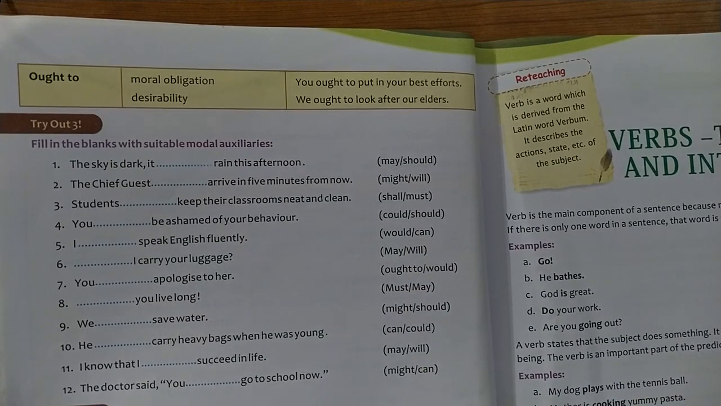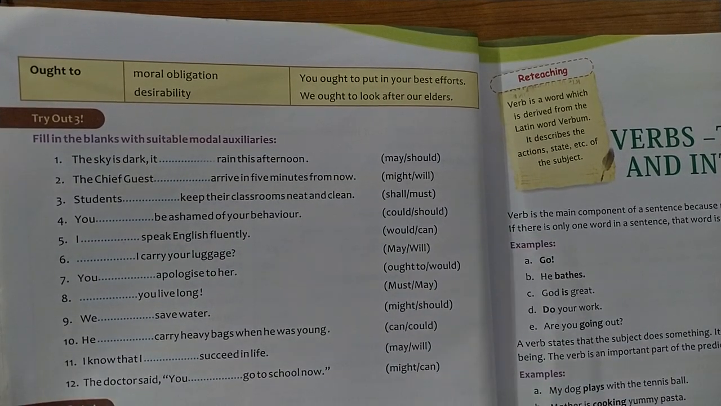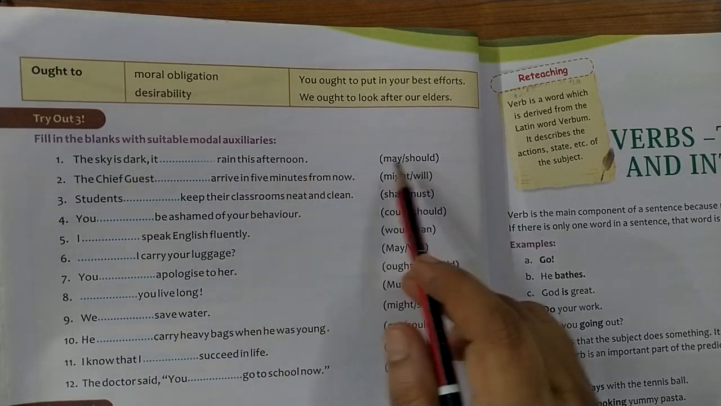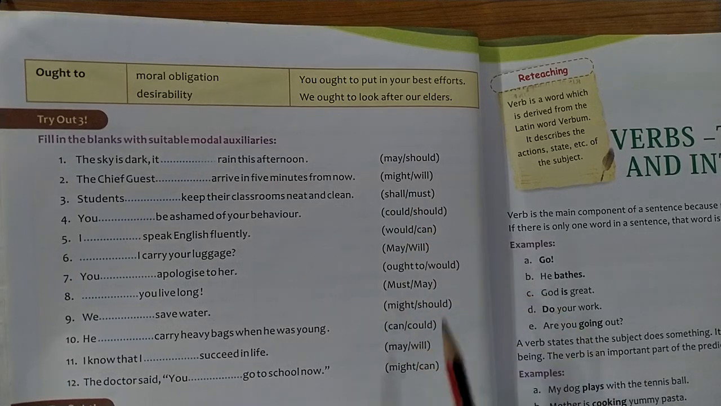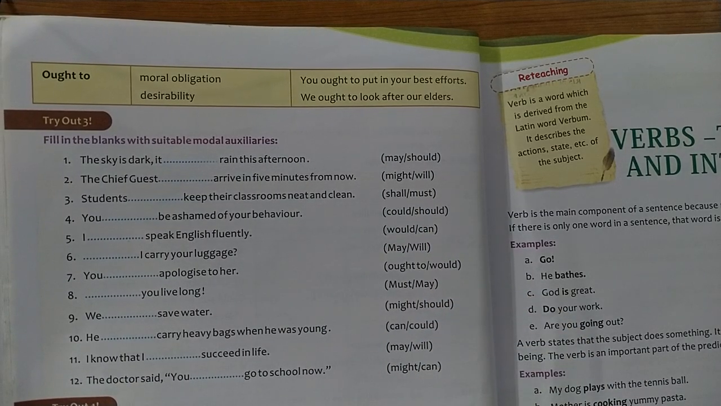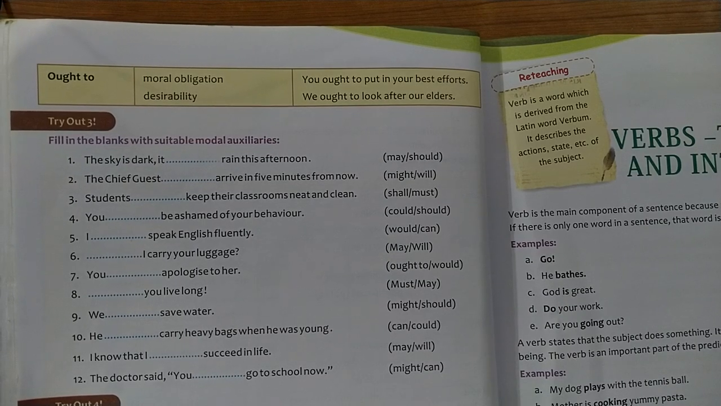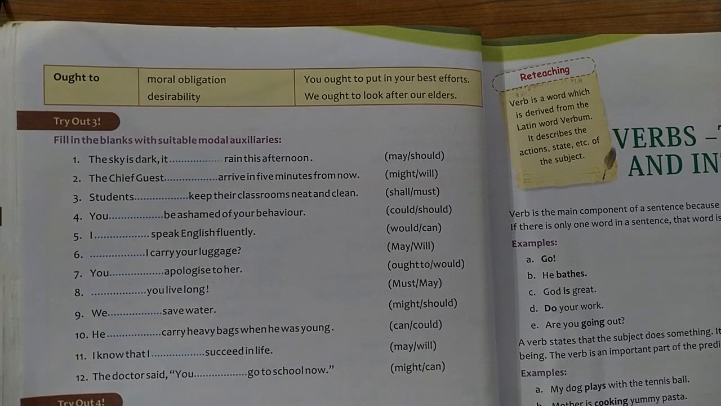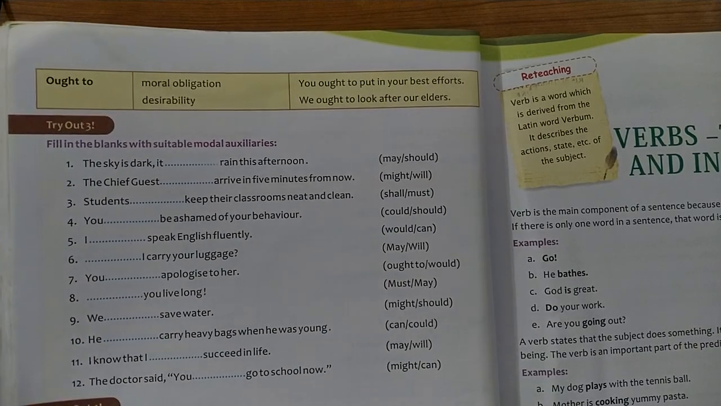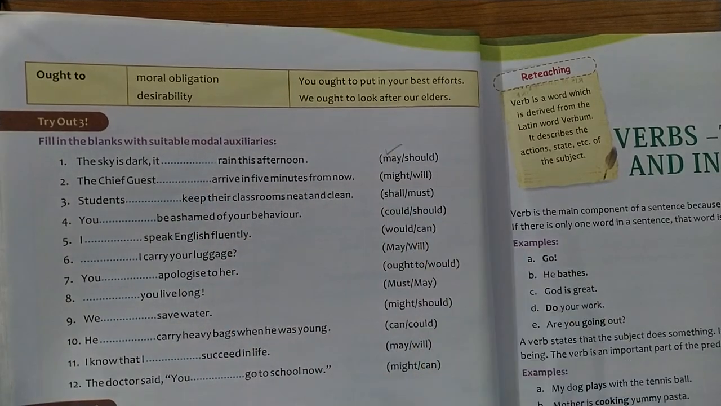Now try out 3. Fill in the blanks with suitable modal auxiliaries. The sky is dark. It dash rain this afternoon. May or should. Now students, we know may is used when we are indicating a strong possibility or we are expressing a wish or a strong possibility. And where is should used? Should is used to ask for a suggestion. But here we are predicting some possibility. Therefore, we will use may.